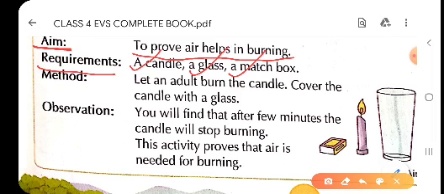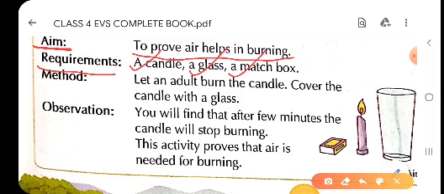So children, as here we are going to light a candle, we need the help of adults. Either it may be your mother or father or elder brother or sister. So you will take the help of your elder and then do the practical. As we are going to use fire in this activity, we will take the help of our elder and then perform this activity.